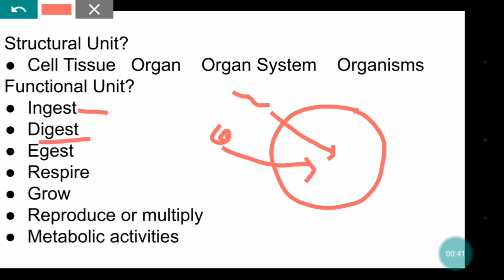Next, like our digestive system digests food, in the same way, a cell can digest this food and water and utilize it. Right, a cell can also excrete. Excrete means like we excrete waste material as stool and urine.